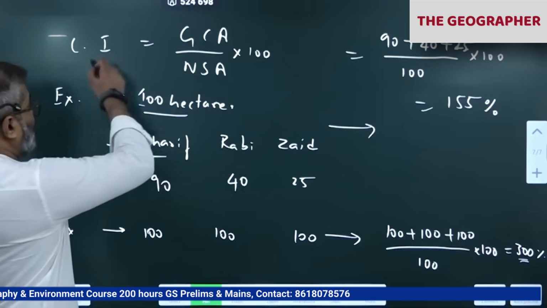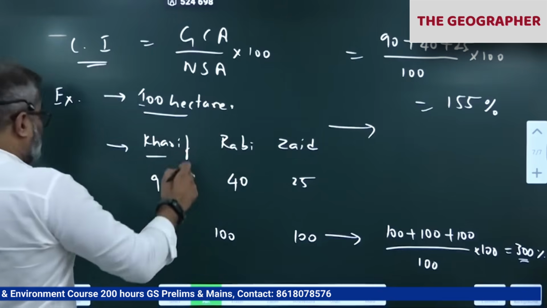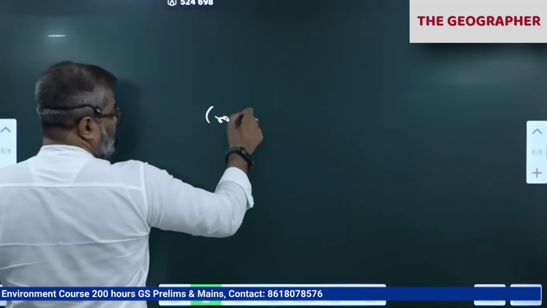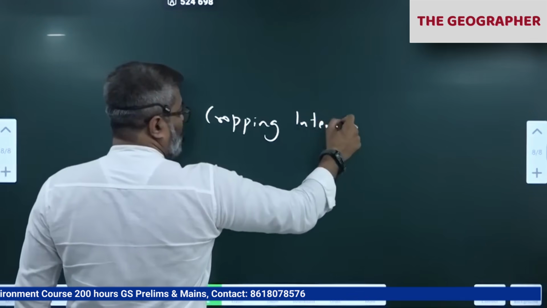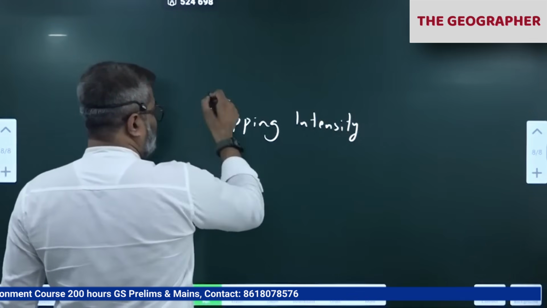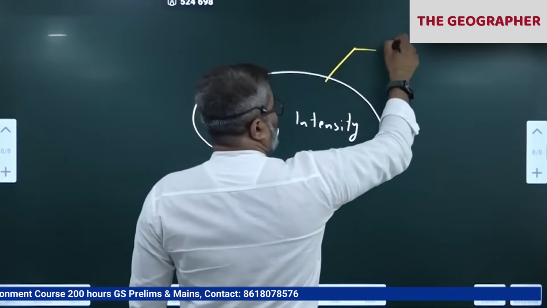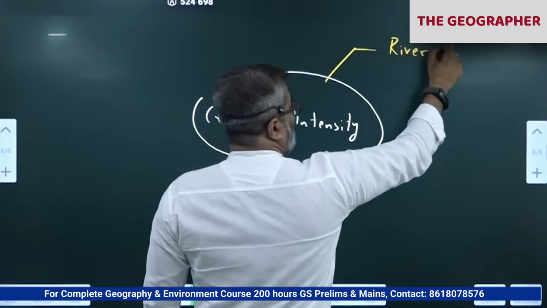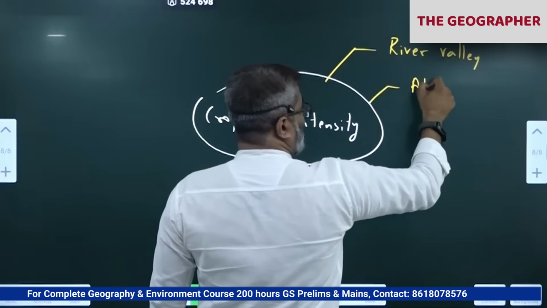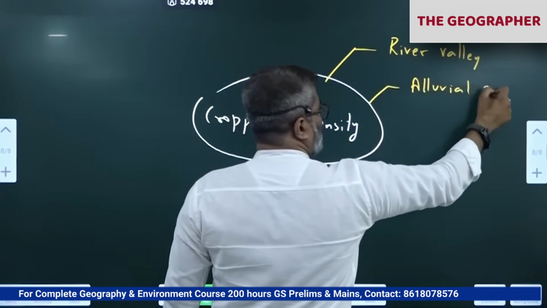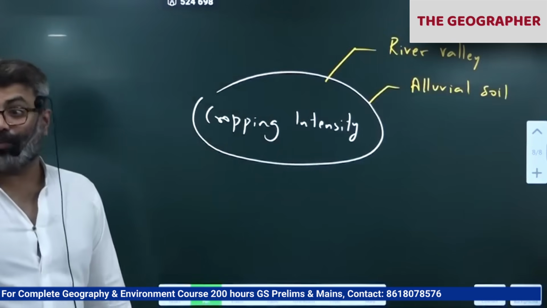So, what is cropping intensity? All of you know. Clear? Please write. Cropping intensity is high along river valleys and wherever we have alluvial soil. Remember alluvial soil. In river valleys we have alluvial soil. There cropping intensity is very high.